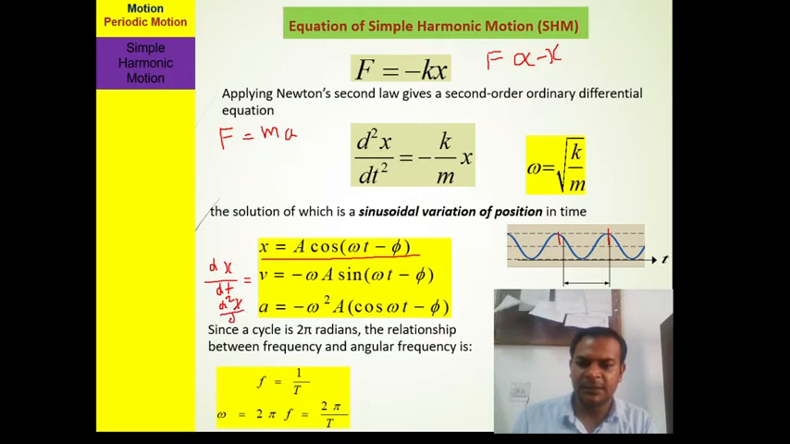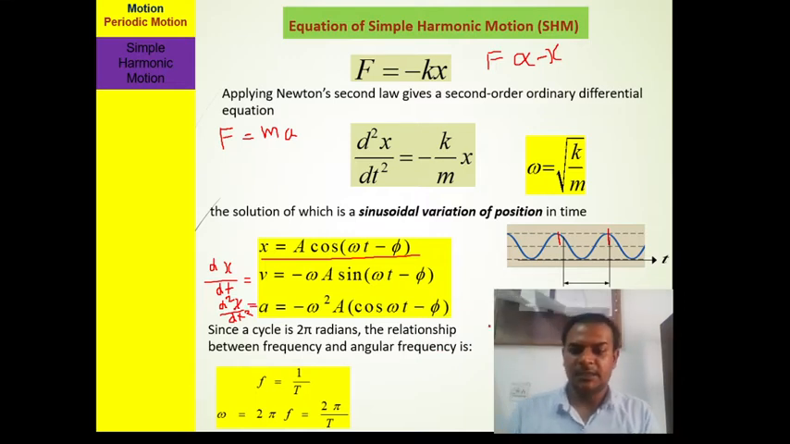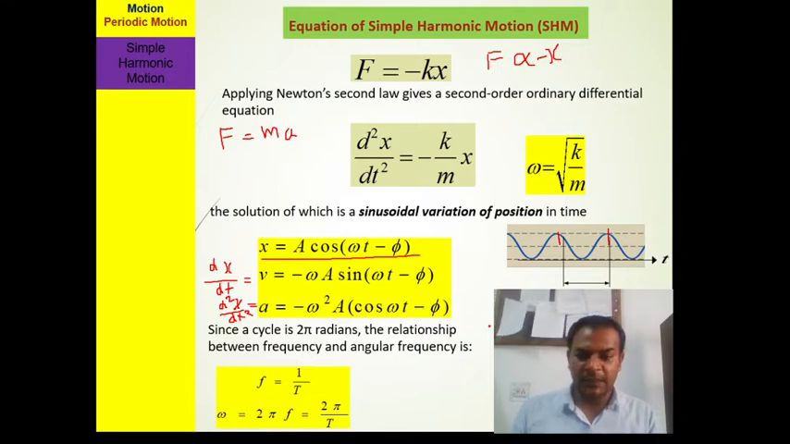This value is d2x upon dt square, and this is equal to minus omega square a cos(omega t minus phi). So here we calculate the position, in terms of x. We calculate the velocity of SHM equation, and we calculate the acceleration of SHM equation.